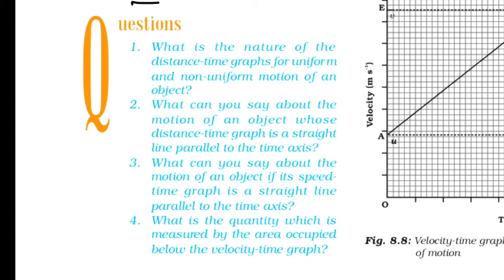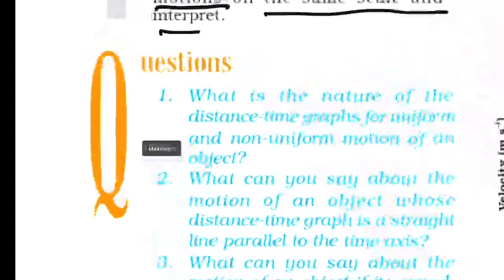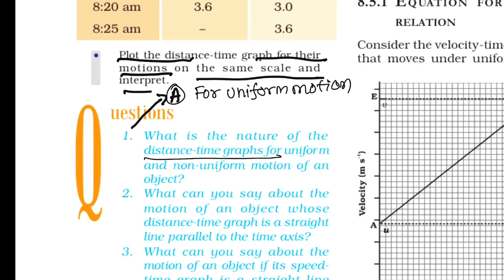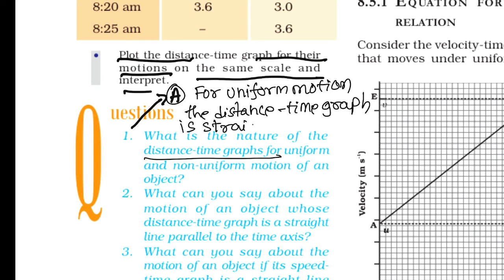For uniform motion, the distance time graph is a straight line, inclined with the time axis.